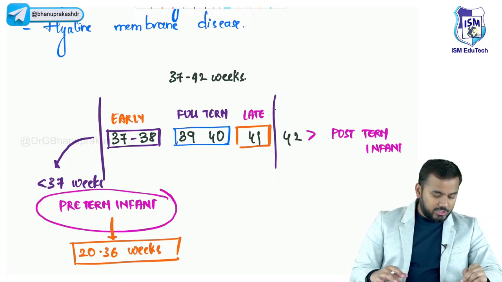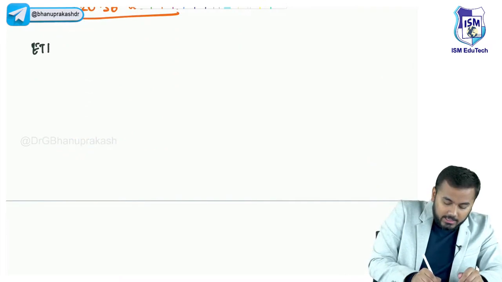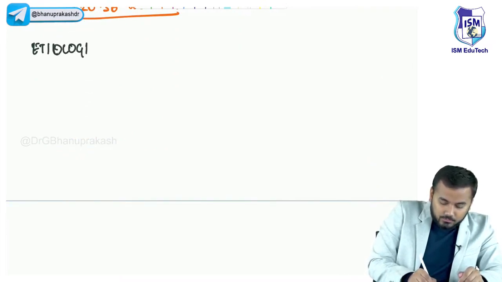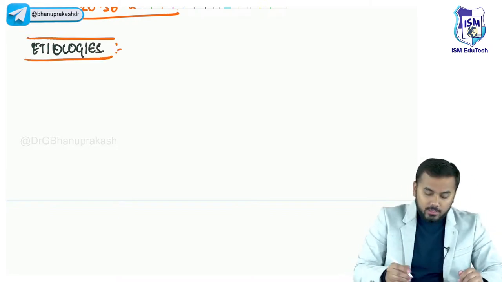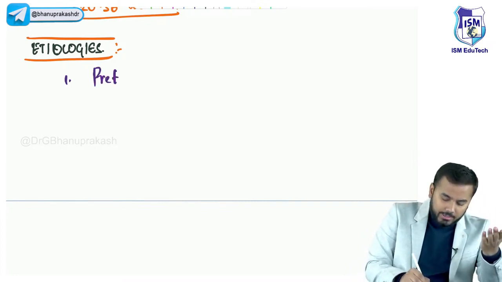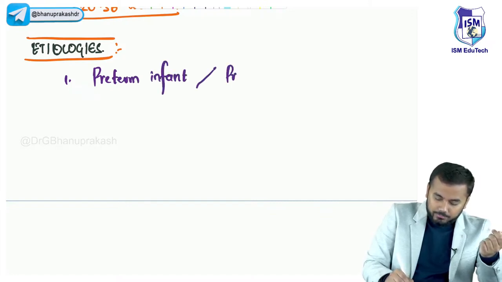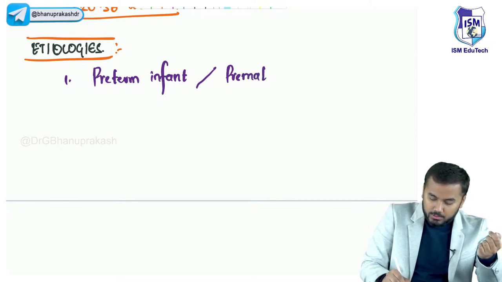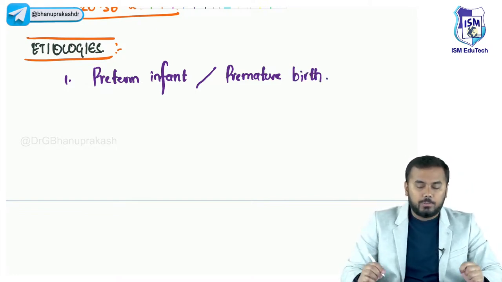Now what we shall do is that we shall look at the etiologies. ठीक है, एक के बाद एक. So instead of writing the etiologies fast here, we shall discuss each and every etiology in detail. So the first etiology, which I already discussed, is preterm infant or premature birth.